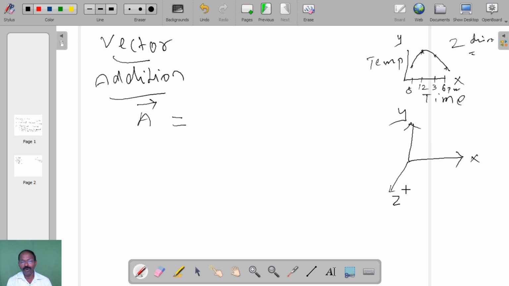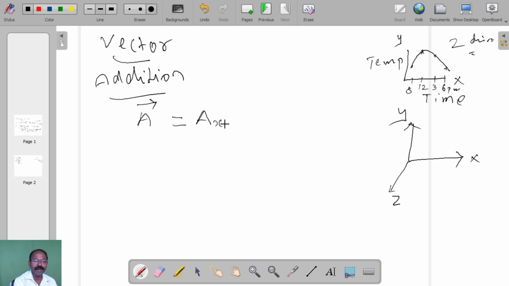We should know what A vector means. A has some physical magnitude, and A has some direction. So we have to tell A in the x direction, A in the y direction, and A in the z direction.